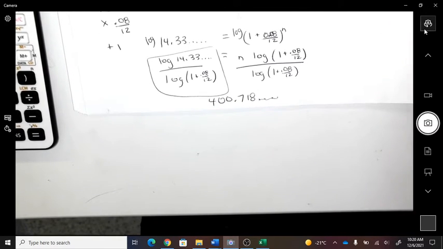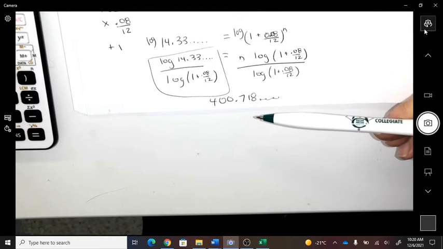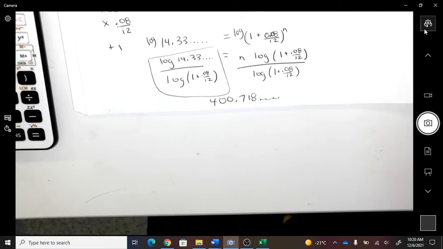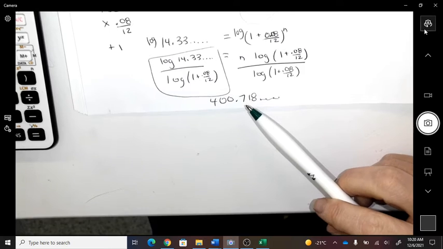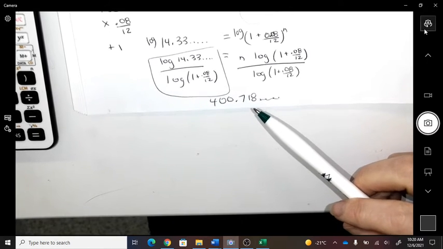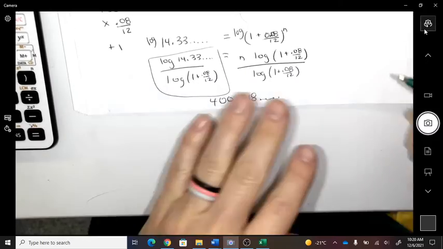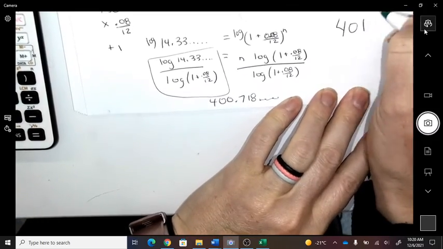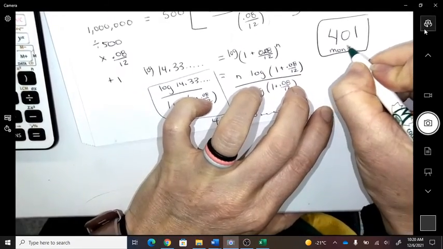Months. Okay. Now, when you're making payments at the bank and you're trying to reach $1 million, does it make sense that no matter what, if this was 400.1, you would still have to round up? Because if you round down, then you would be short of money. You wouldn't have reached $1 million yet. So you'll have 401 months to get there.